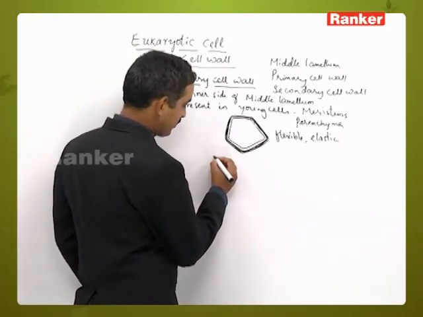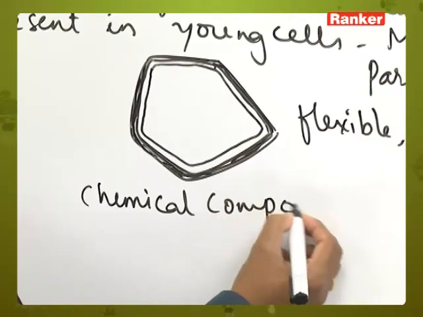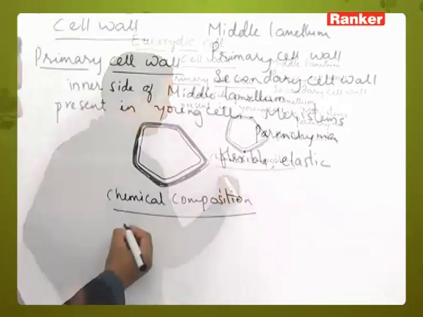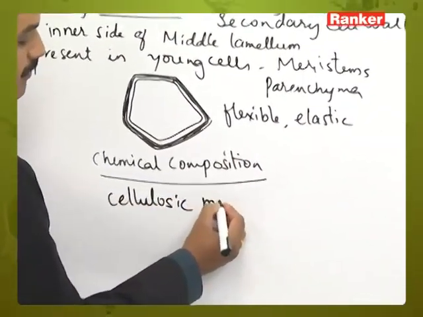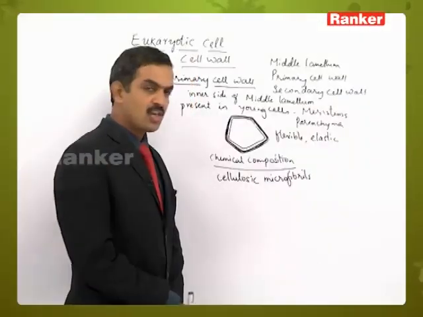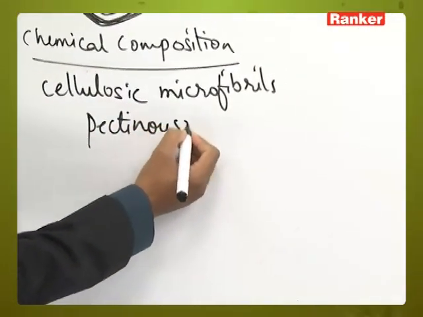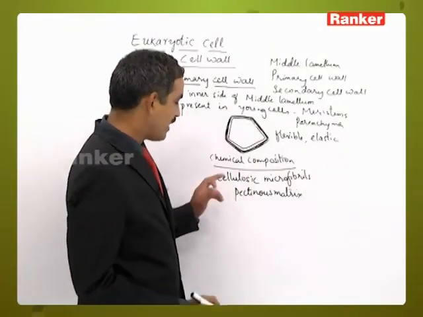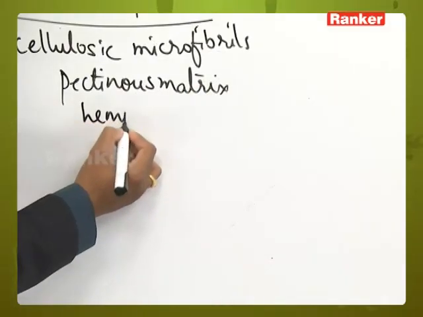cell wall. And if you see the chemical composition of a primary cell wall, cellulosic microfibrils are present. These cellulosic microfibrils are present in the pectinous matrix, and these are the two major chemicals present in the primary cell wall. Apart from that, hemicellulose is also present.